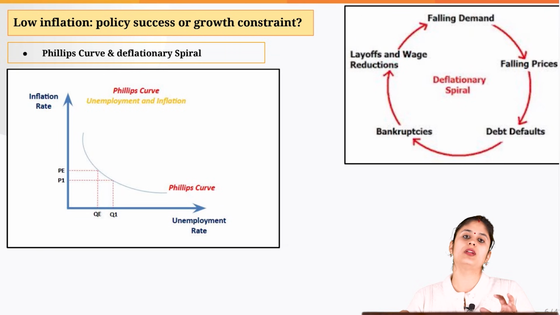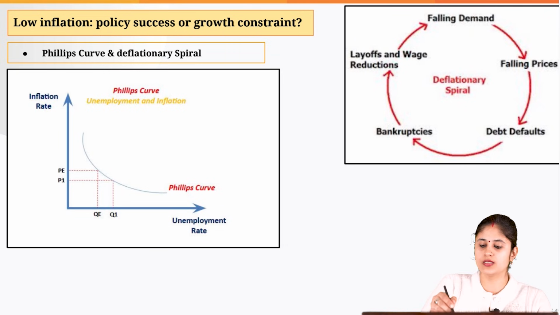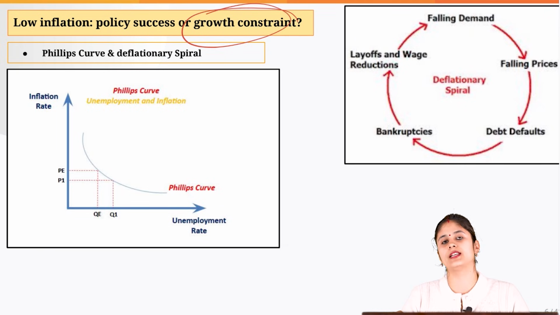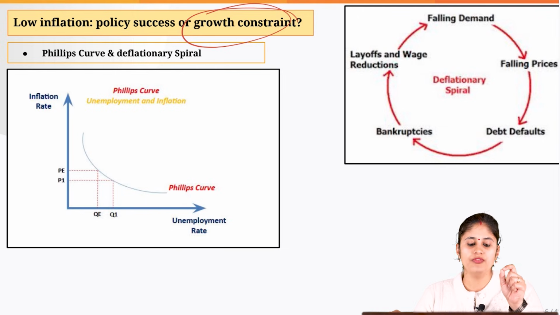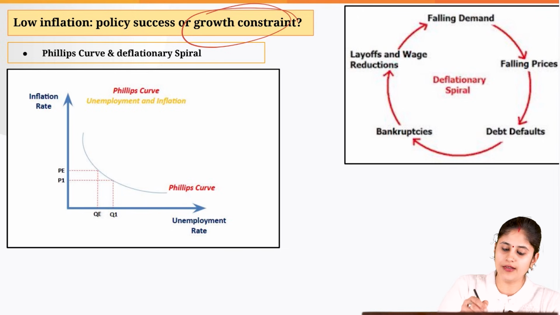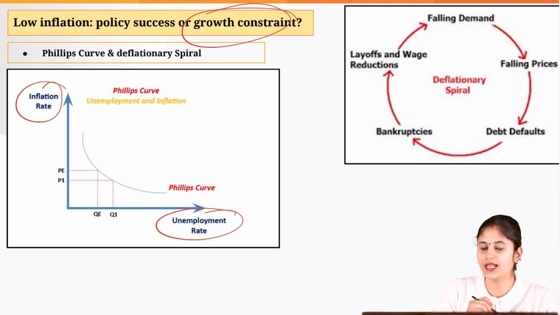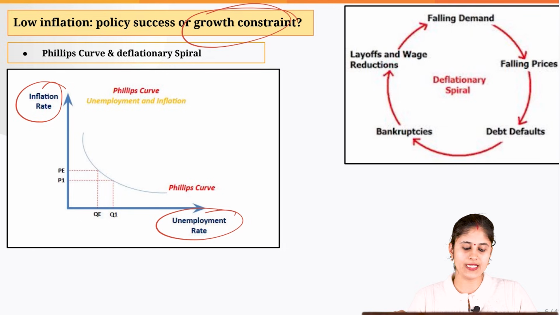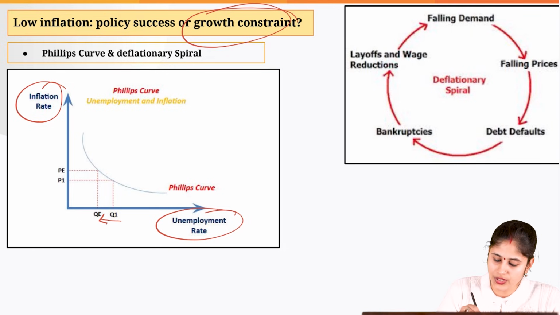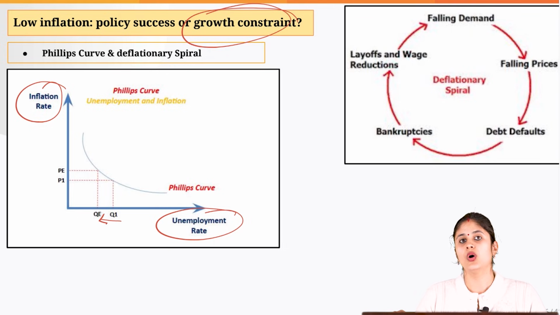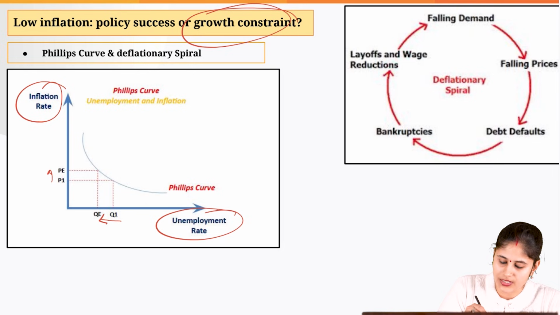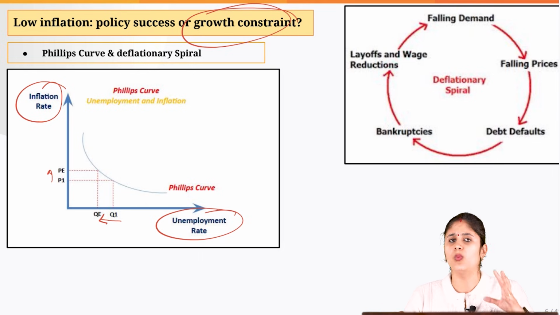Now, a crucial economic concept which you can associate with this growth constraint aspect itself is the Phillips curve. So, Phillips curve basically tells us an inverse relationship between inflation rate and unemployment rate. So, it basically tells that you will be able to reduce the unemployment rate only when you allow the inflation rate to increase. Why is this so?